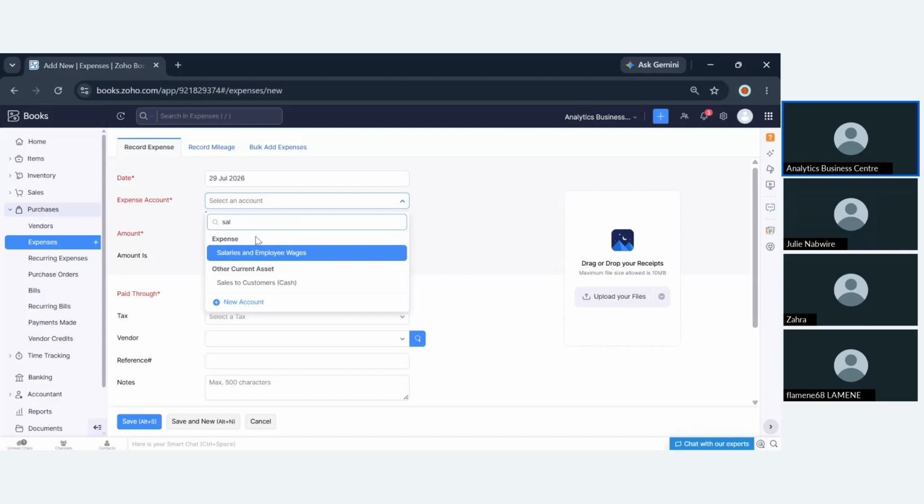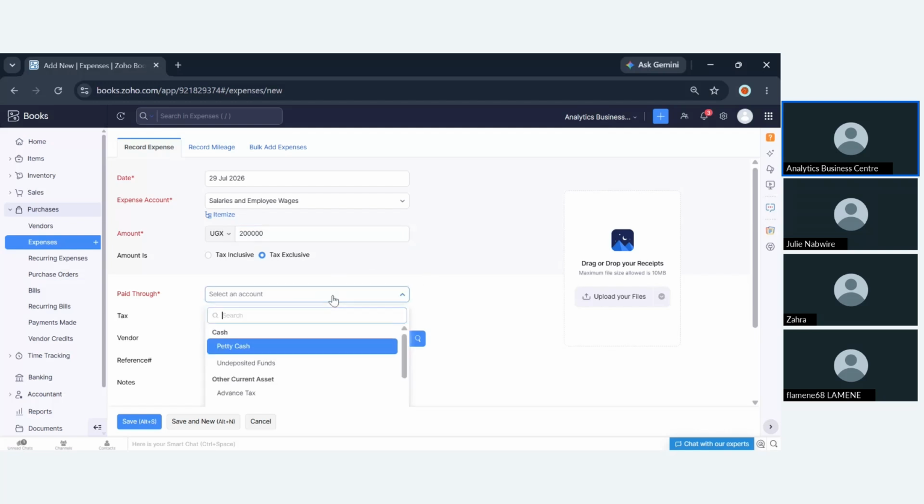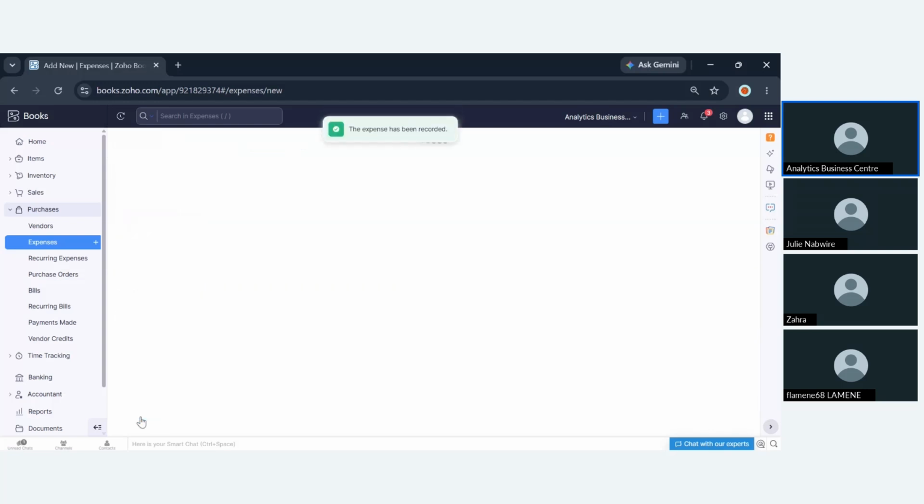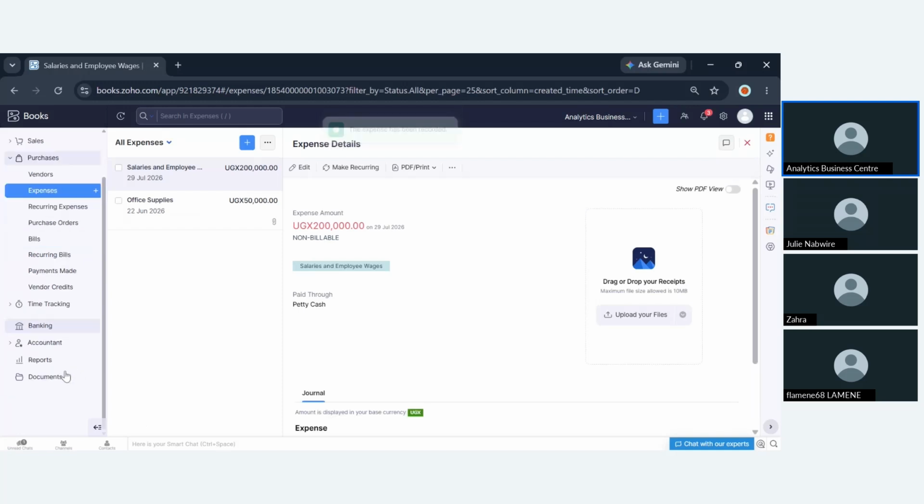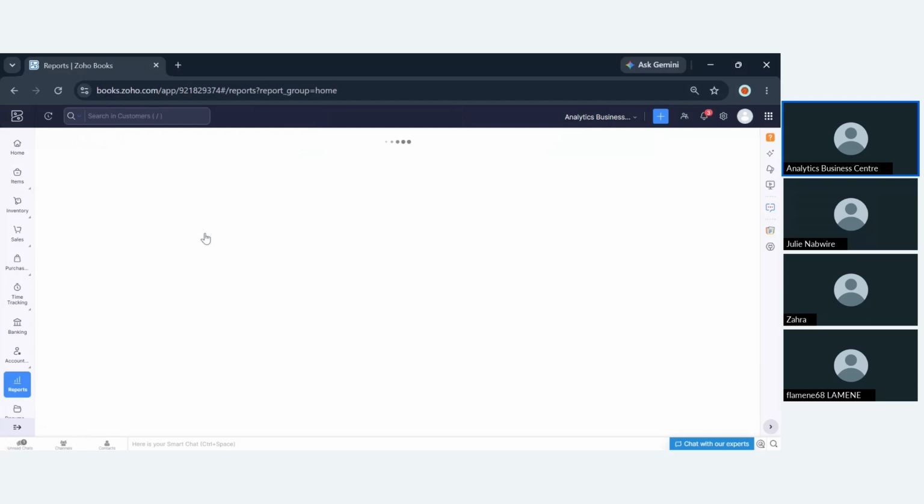So I'll click salaries and wages payable, and then let's say I expensed 200K on salaries. And then here I recognize the account that was financed, which is petty cash. So I'm going to save. So going back to my reports, I'll go to reports, then choose profit and loss.